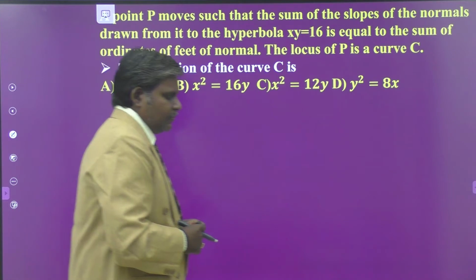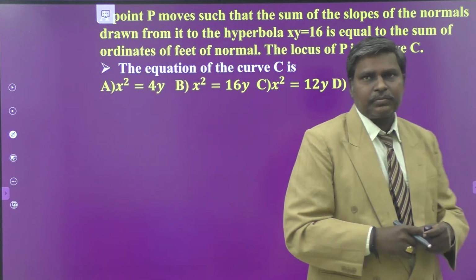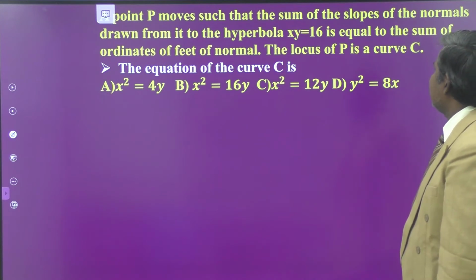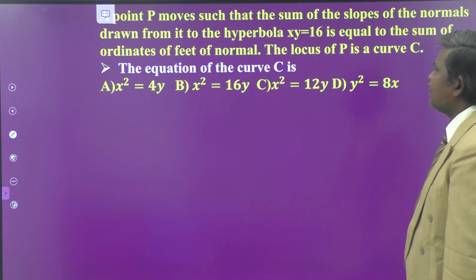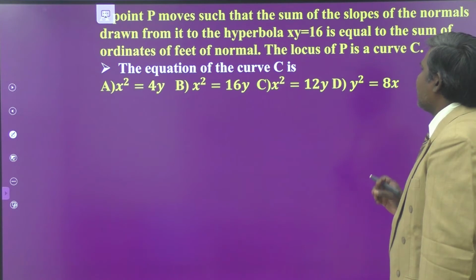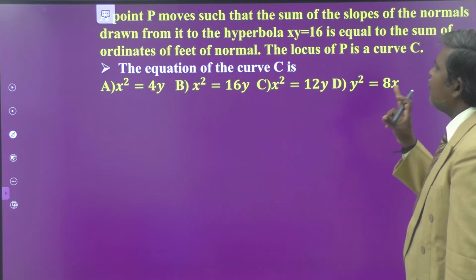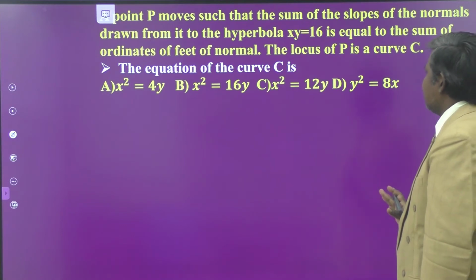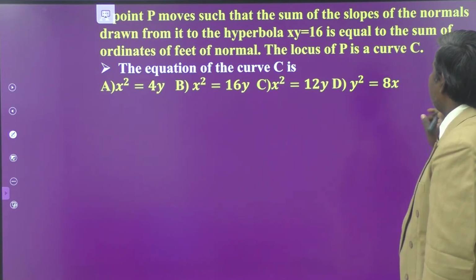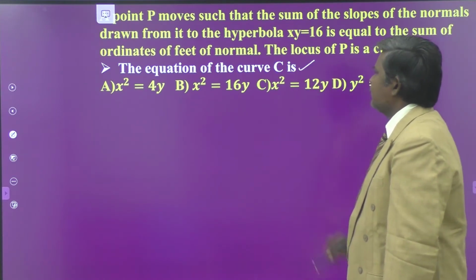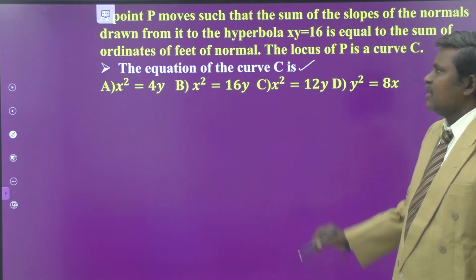This is the paragraph. Read thoroughly. A point P is moving such that the sum of the slopes of the normals drawn from it to the hyperbola xy is equal to 16 is equal to the sum of ordinates of the feet of the normals. Then the locus of P is a curve C. Then what is the equation of C? This is the question. Read once again.